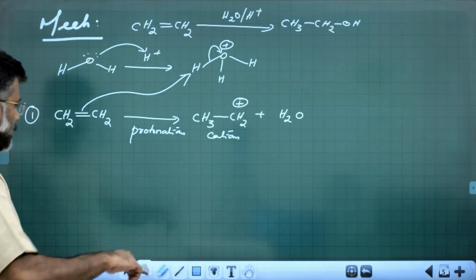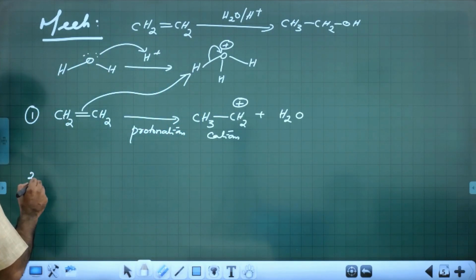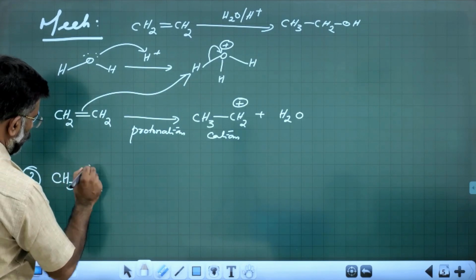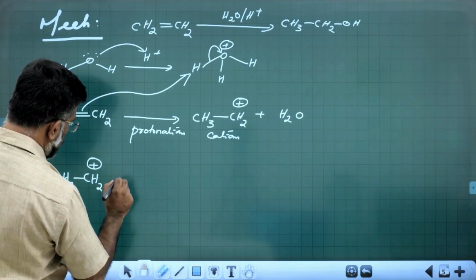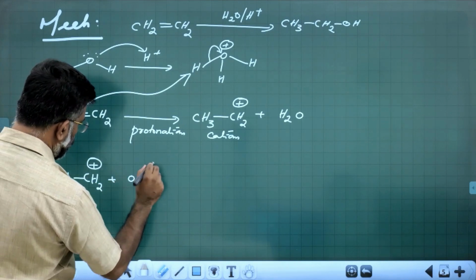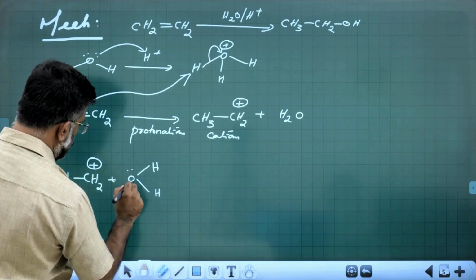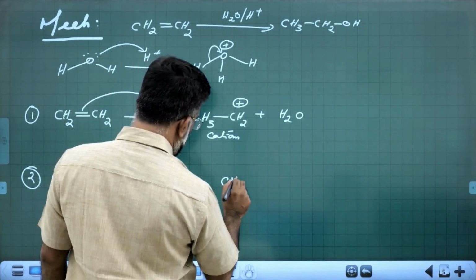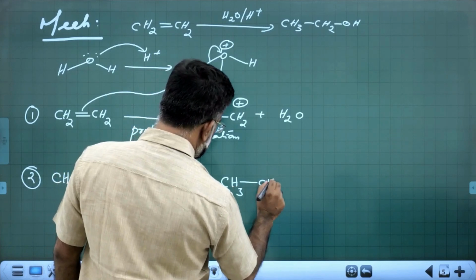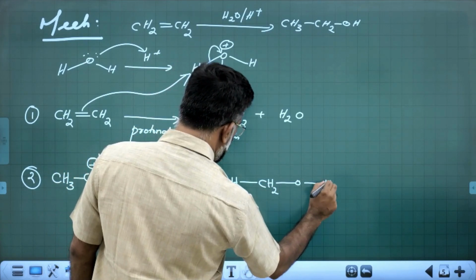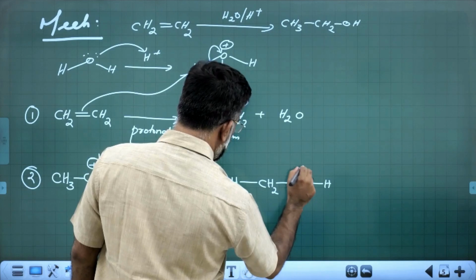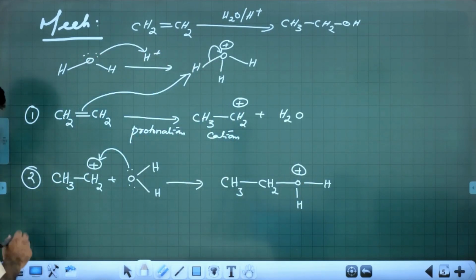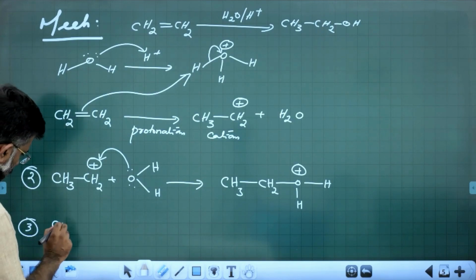Now, the second step is attack of the nucleophile. The carbocation is attacked by the nucleophile. What is the nucleophile here? Nothing but a water molecule. The carbocation is attacked by the nucleophile, and the net result is you get the so-called protonated alcohol. And now the last step, deprotonation.